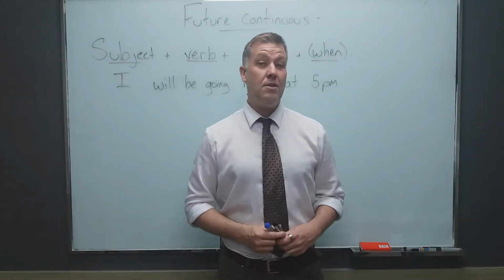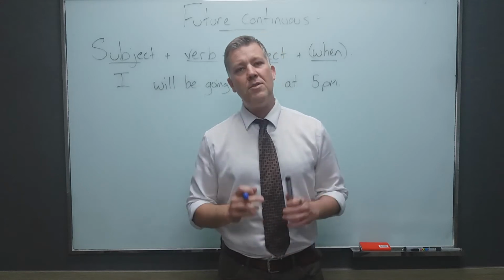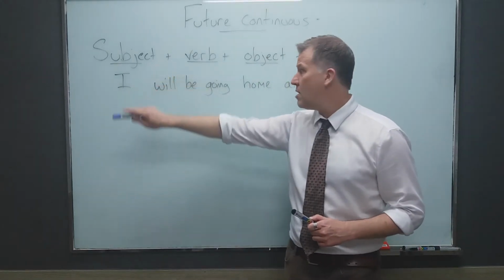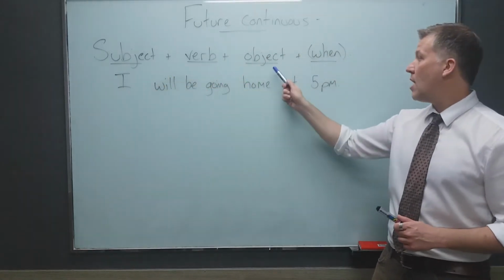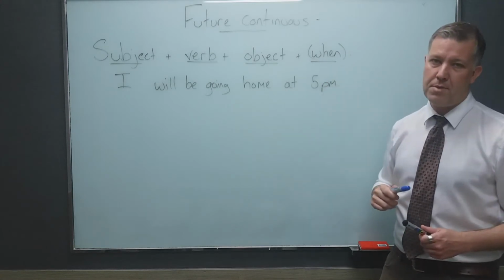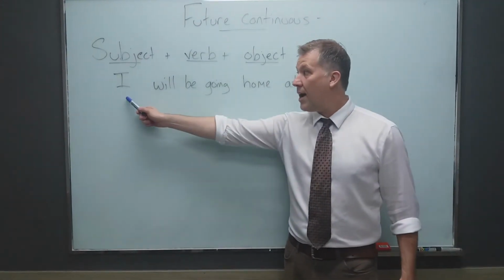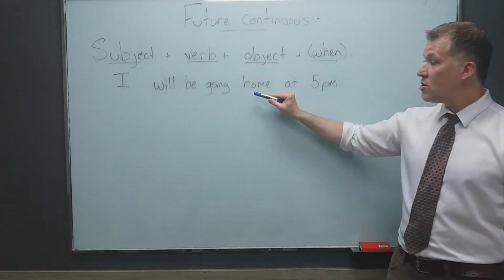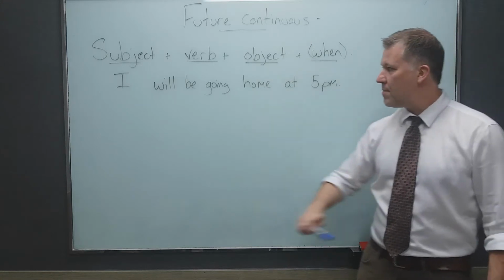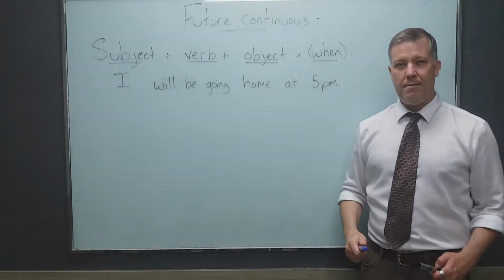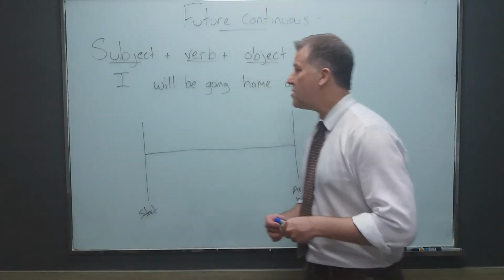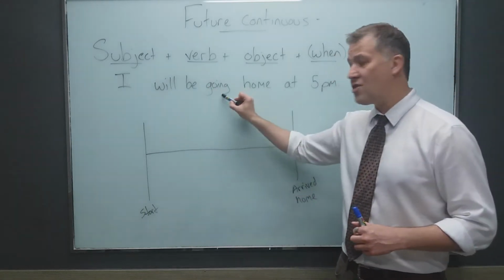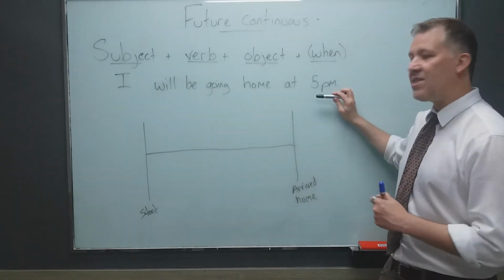Now let's make sentences in the future continuous, okay? Now to make a sentence, let's always stick to our basic format, which starts with our subject, followed by our verb, next comes our object, and then we're going to say when this happens. For example, I is the subject, will be going is our verb, where, our object, home, and when, at 5 p.m. I will be going home at 5 p.m. Now again, this sentence does not mean that I started going home at 5 p.m. No, it simply says that this action was already in progress at this time.